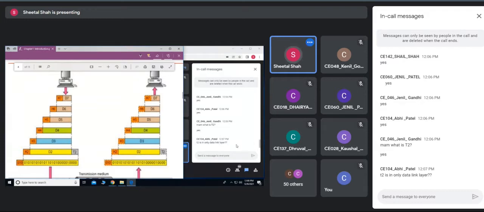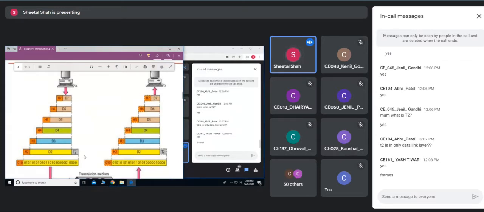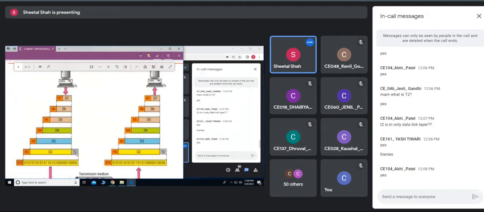T2 is, yes, actually nothing but the checksum. You know what a checksum is? We have learned about parity bits or Hamming codes, etc. To ensure that the data is not erroneous, some checksum is added here. So that we'll see. That forms my trailer. Is this clear, Abhi? Okay.